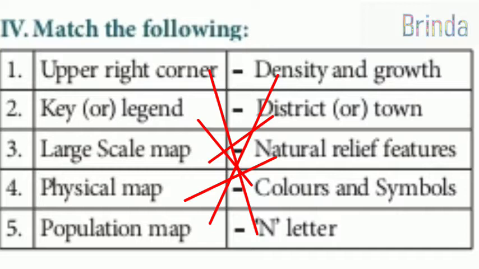Third one, large scale map. District or town. Physical map. Natural relief features. Fifth one, population map. Density and growth. Fine children.